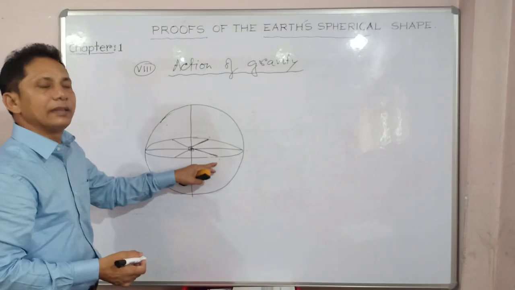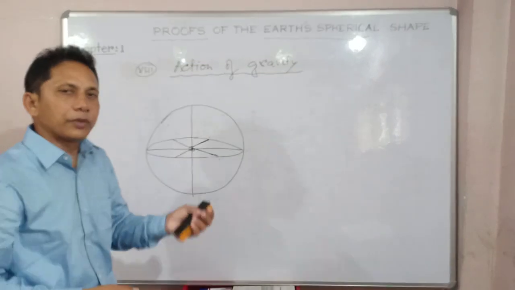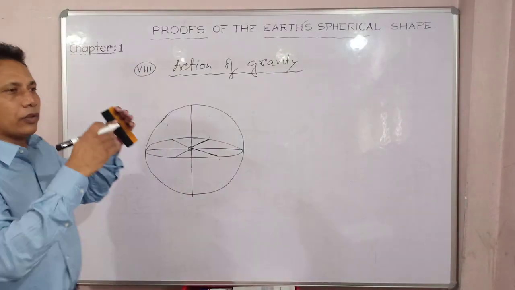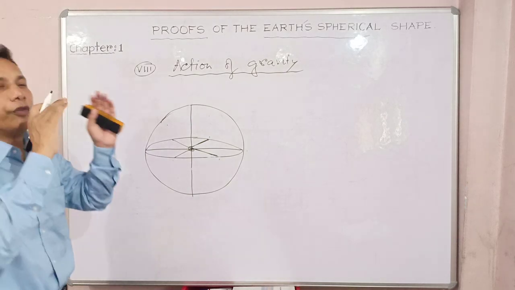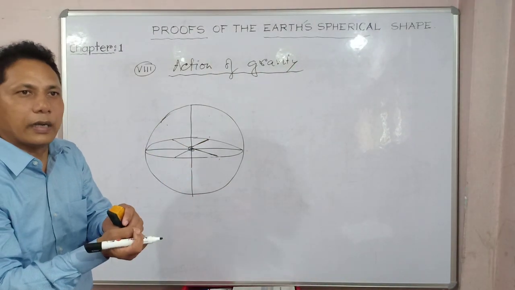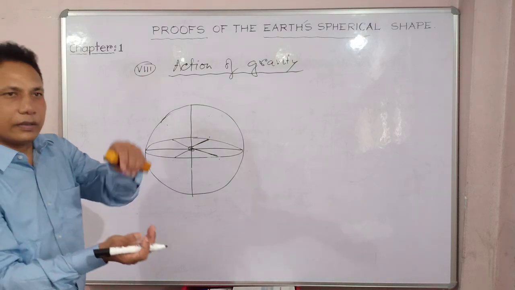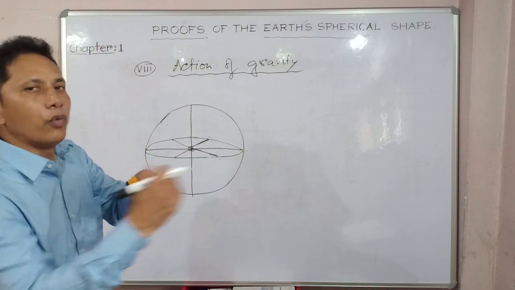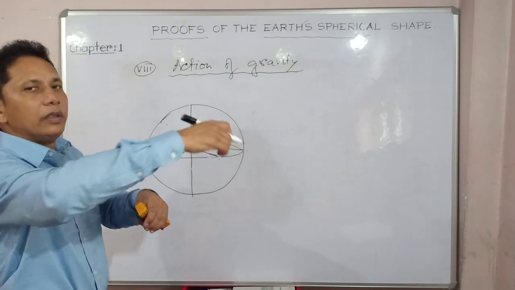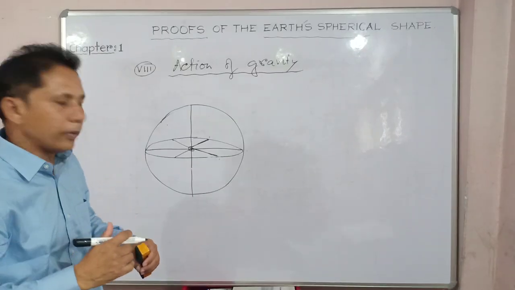So since the radius of the earth is the same, the weight of the substance also remains the same. This is only possible on a spherical earth whose force of gravity is centered in one place and applied equally all over the equidistant surface.